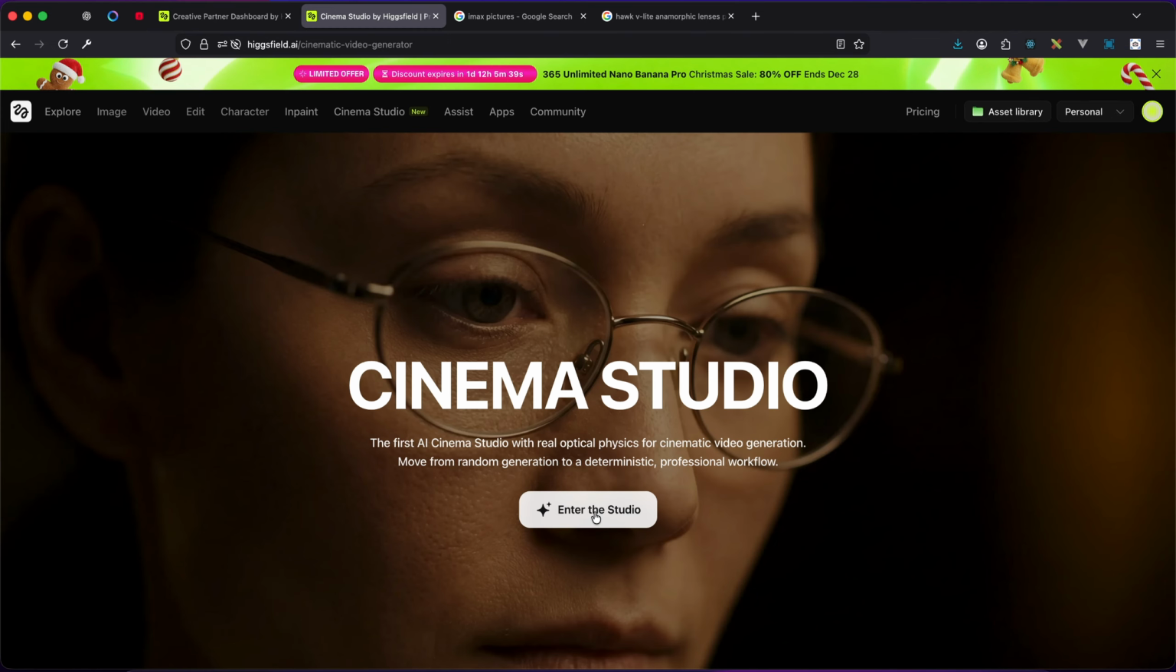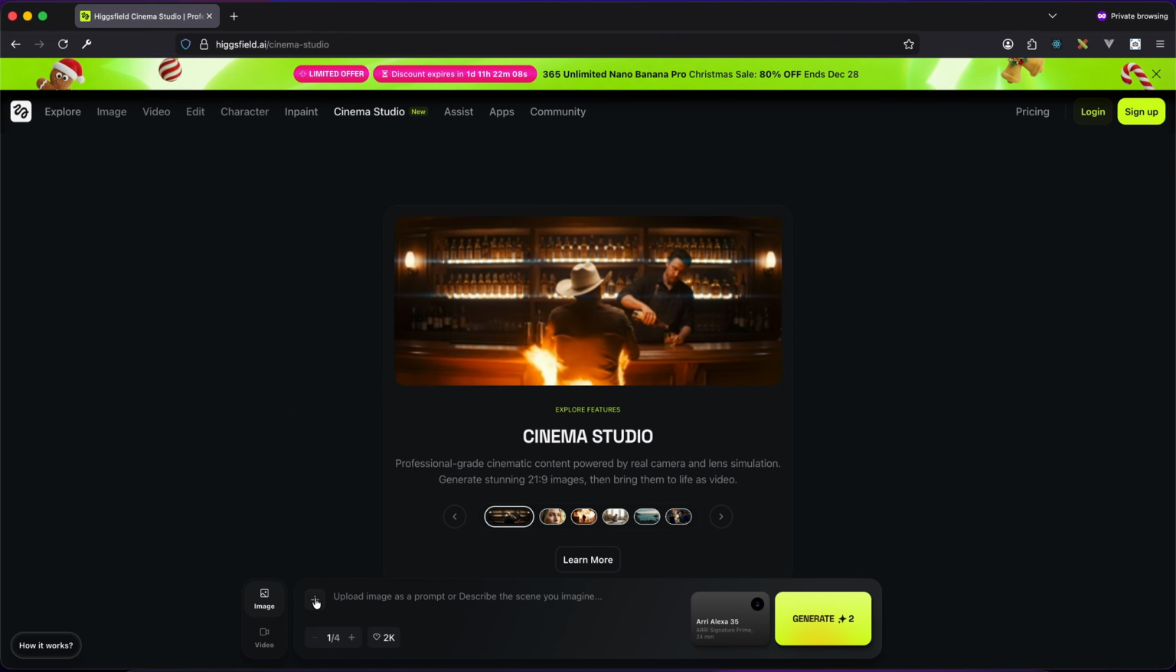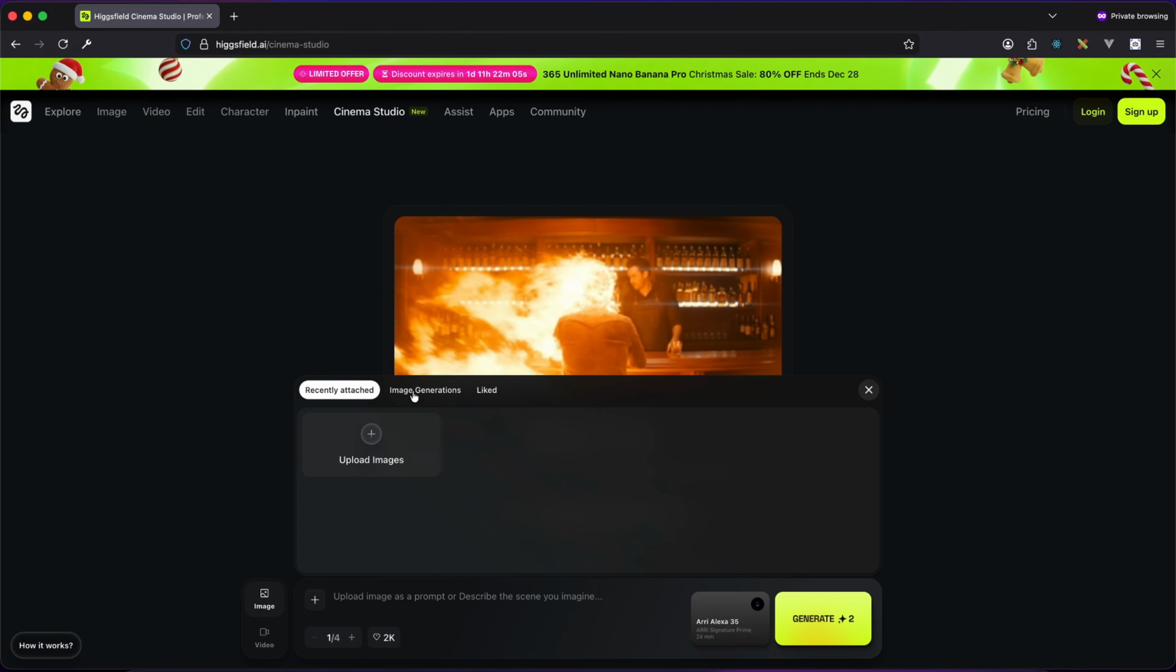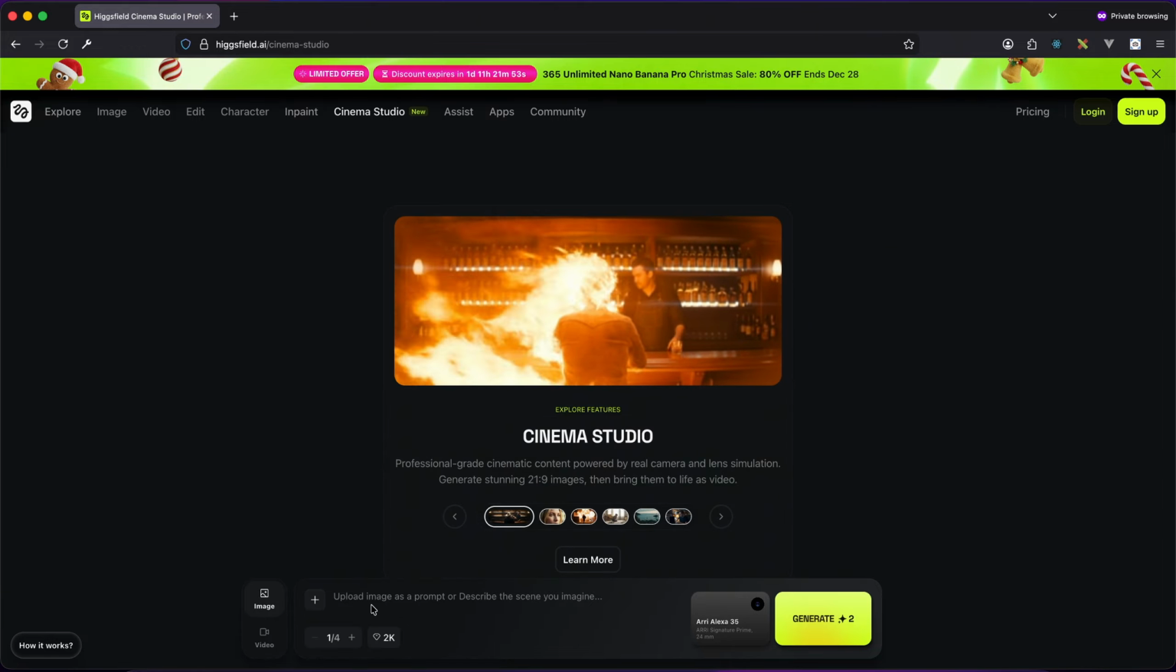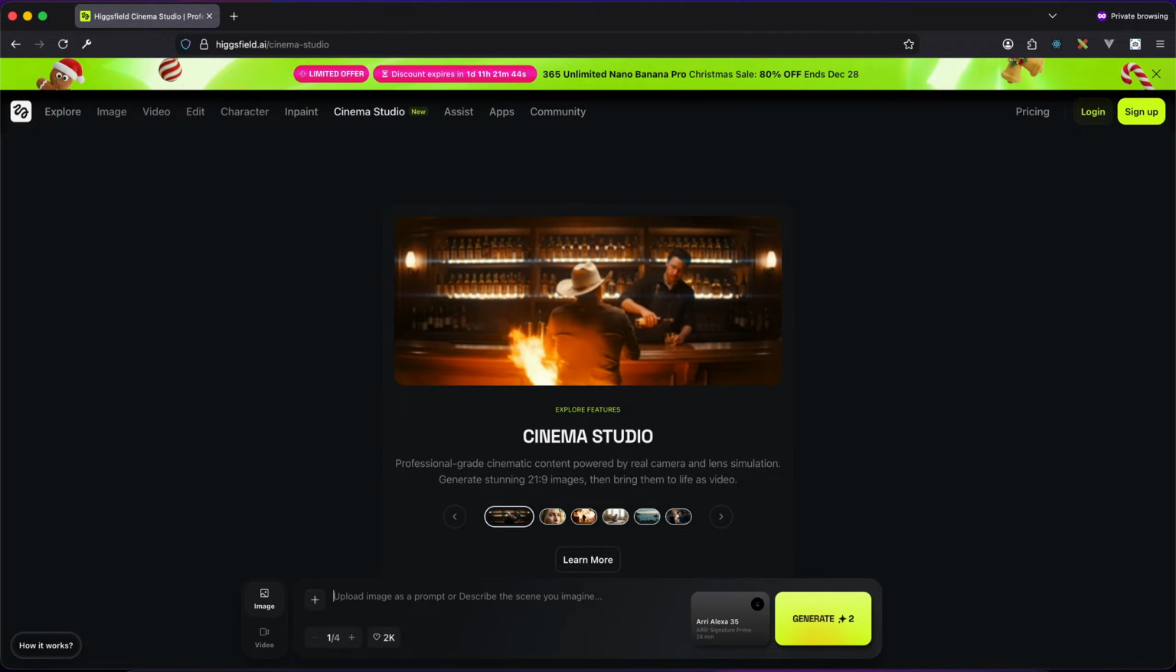On the Cinema Studio page, we have our main controls down here, and we can generate images from text prompt. We can also use the images that we generate to also generate videos. We can also describe a scene and use just text to generate image. Now the Higgsfield image generator allows you to upload images. You can click this to upload images, or you can choose from your generated images, or you can choose from the liked images that you have in your asset. You can also generate images from text prompt, or combine the two.